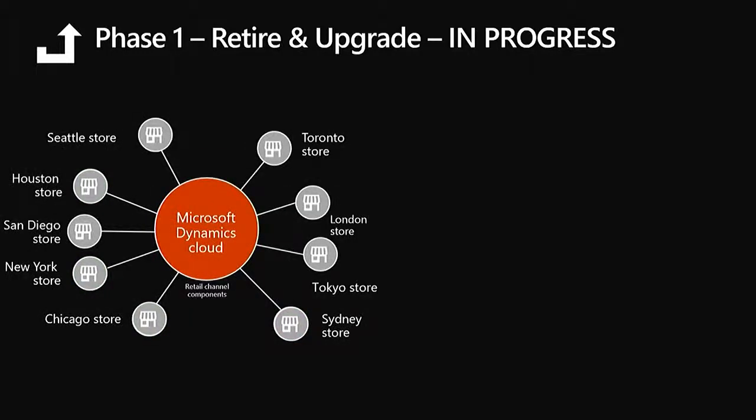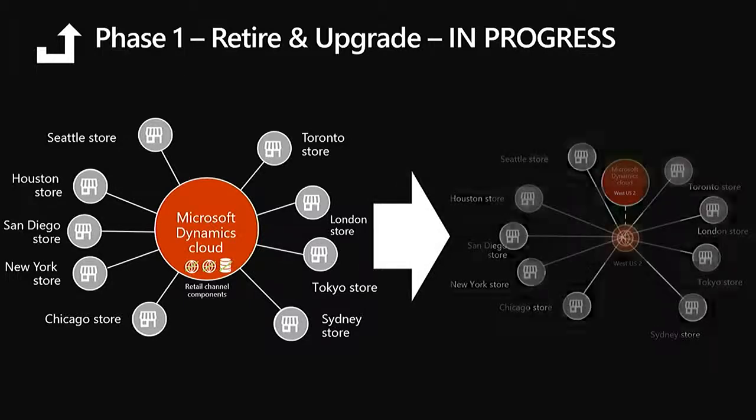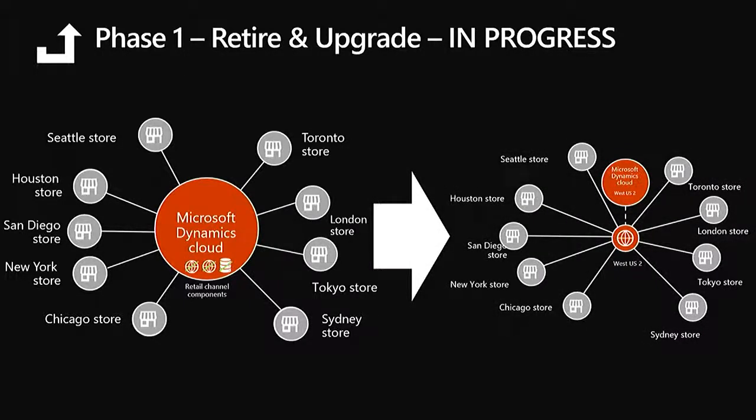Then we announced that we would retire and upgrade all the existing legacy infrastructure to this new cloud scale unit model. This is in progress. I'd especially say we've taken our top customers by throughput and volume and usage and complexity, and we've moved all of them to the new cloud scale unit infrastructure, and they're running well. Now we're looking at migrating everybody else onto this new infrastructure, but given how we've exercised and made sure the most complex customers are running well, I feel pretty confident of being able to smoothly transition the rest of the customers as well. We're targeting by fall timeframe to have most of our existing customers on the new cloud scale unit model.